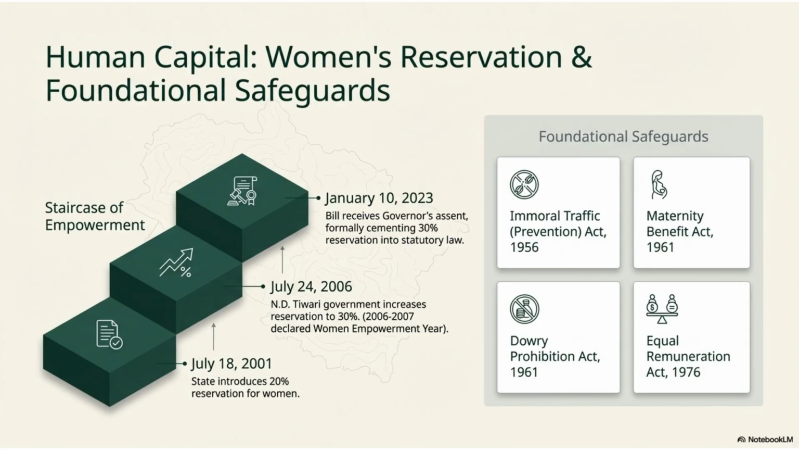This scene details women's reservation and foundational safeguards. It showcases the staircase of empowerment, which increased reservation from 20% to 30%. Foundational safeguards include key acts such as the Maternity Benefit Act, 1961.